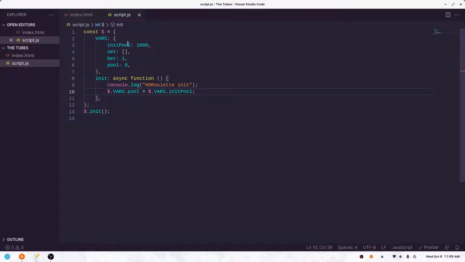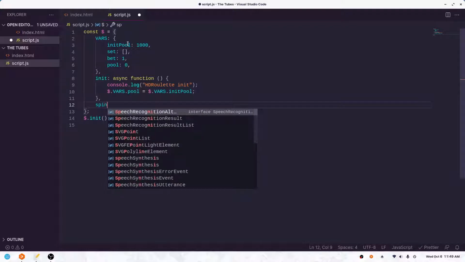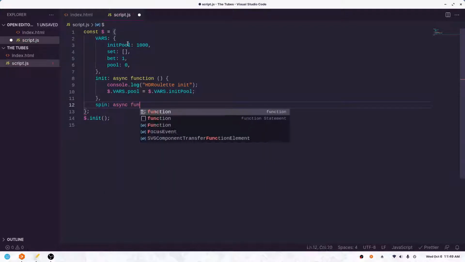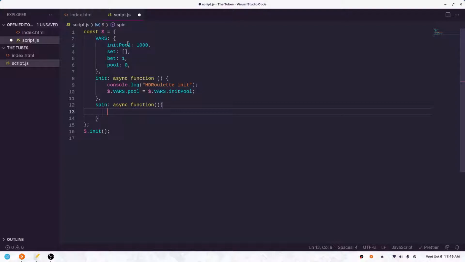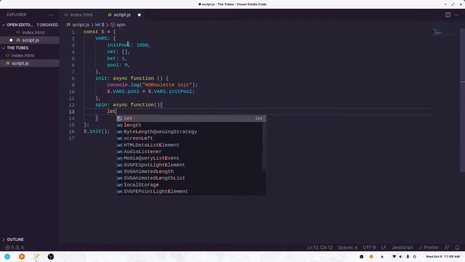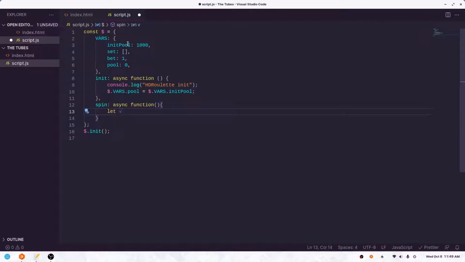So now we're going to basically want to start this set. Actually, you know what? Let's create a spin. So we'll create a spin function, and yes, asynchronous. What this will do is spin the wheel. So we're going to go let v, which just stands for value, equal Math.random. What this will do is generate a random float between, I believe, 0 and 1. I don't actually remember how many decimal points it goes to, but the point is it's a random number between 0 and 1.